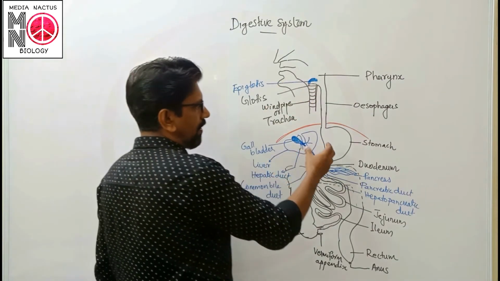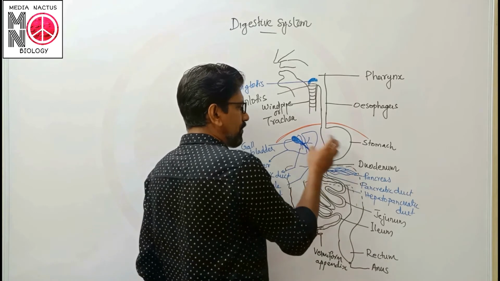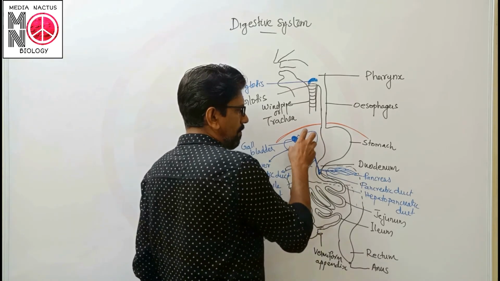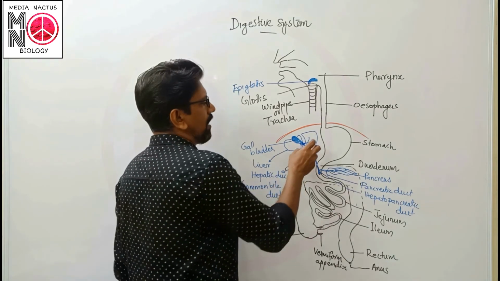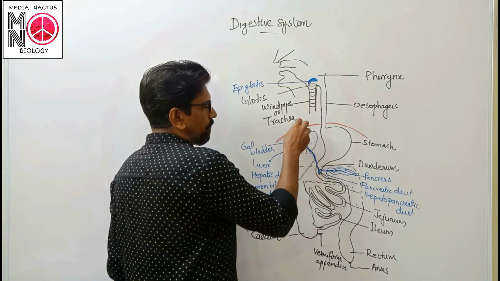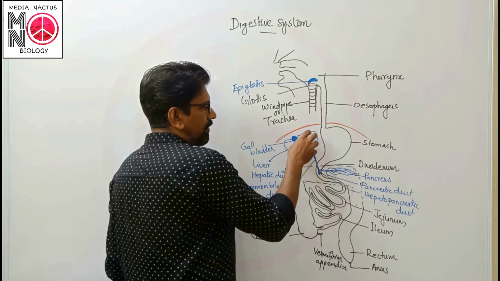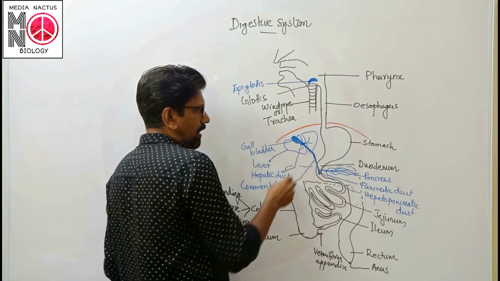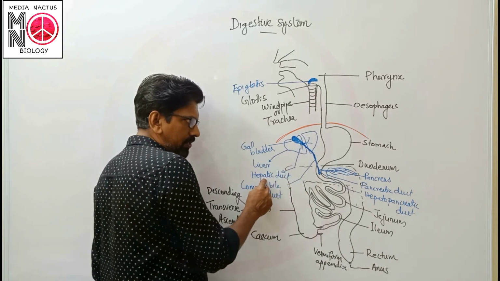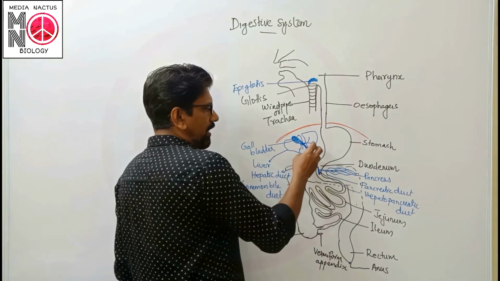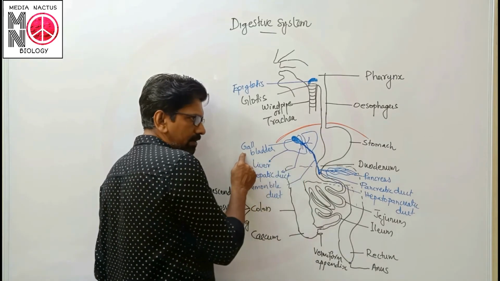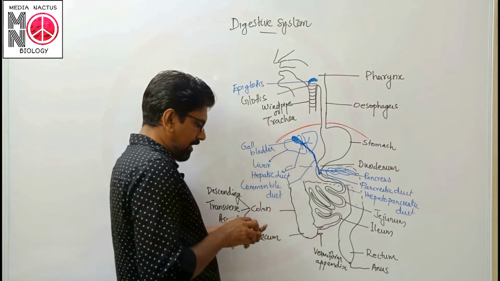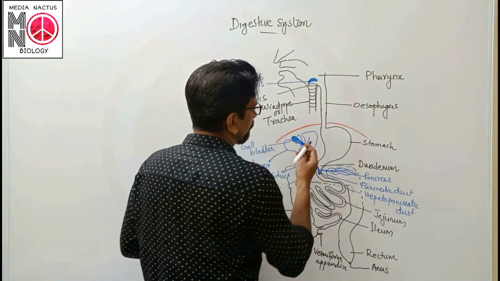Esophagus moves in through the diaphragm, and two glands are present. Liver, which is a bilobed gland, which is considered the largest gland in human body, is located here, and this duct of liver is known as hepatic duct, which carries the secretion bile, stored in gallbladder. The duct of gallbladder is known as cystic duct.